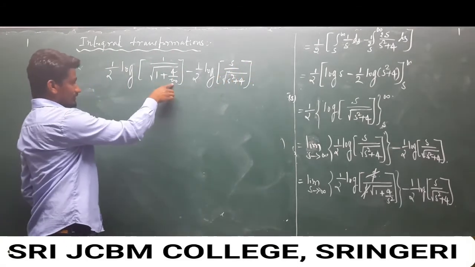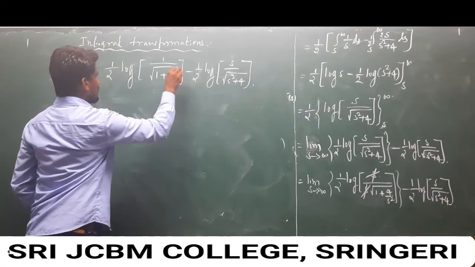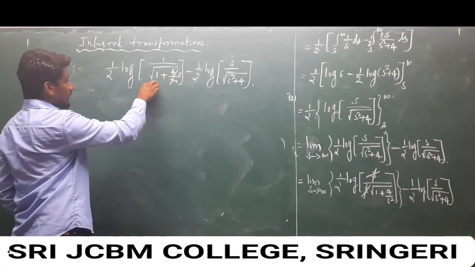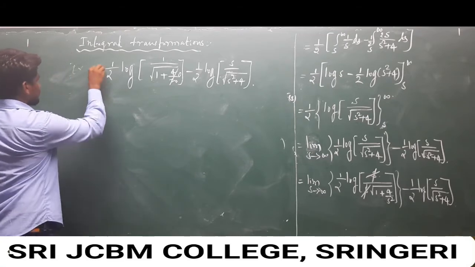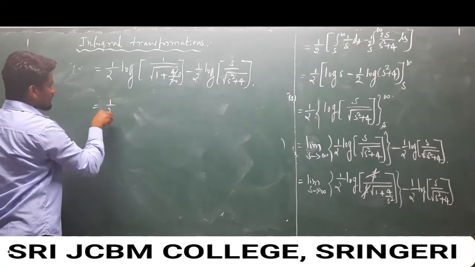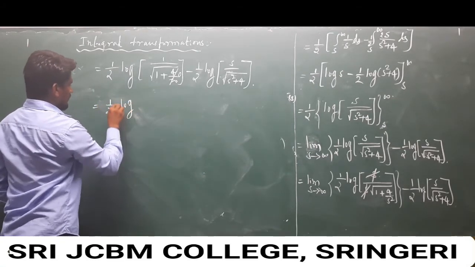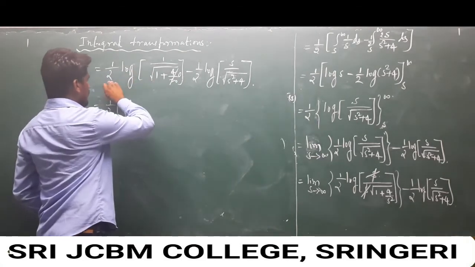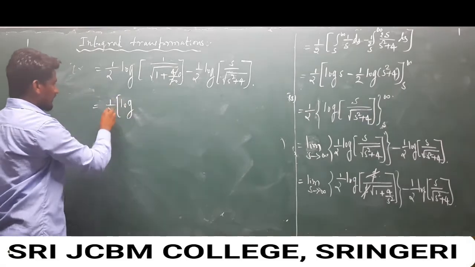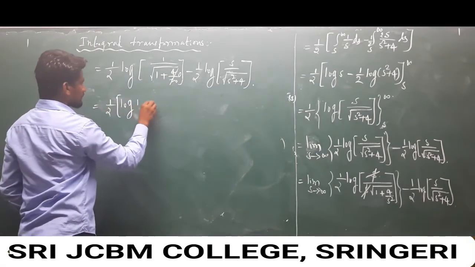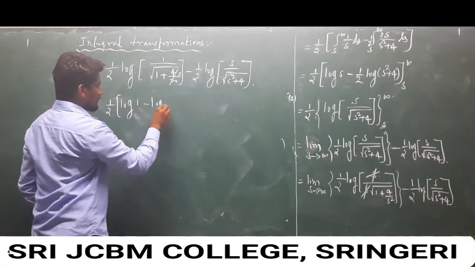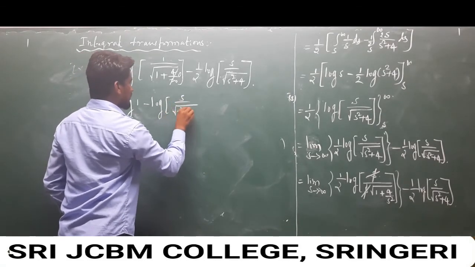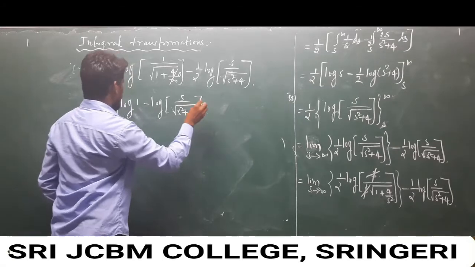So 4 over infinity value is 0, square root of 1 plus 0 is 1, square root of 1 value is 1. So I will take 1 over 2 common, so log 1 minus log of square root of a square plus 4.